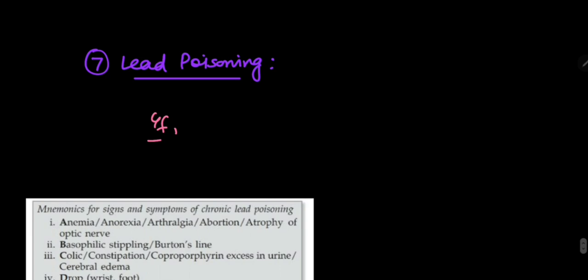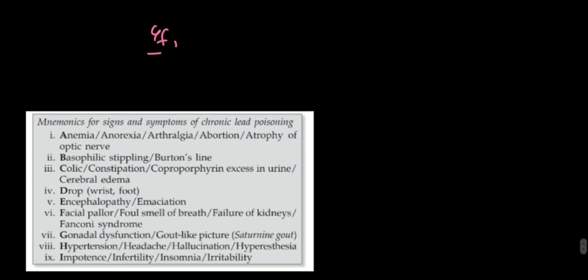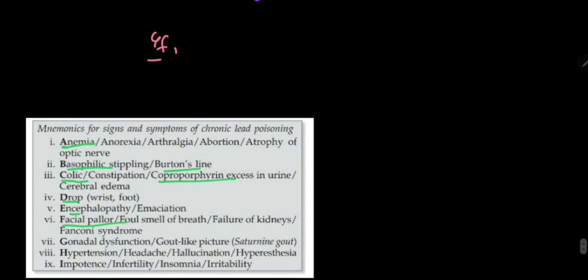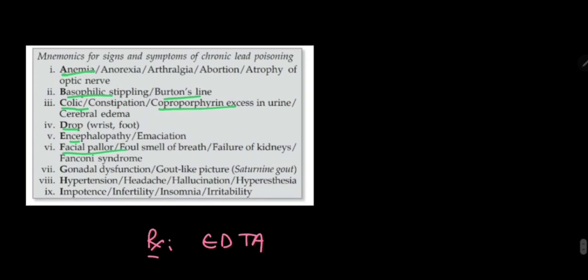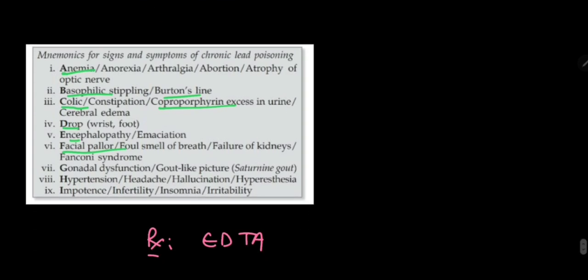Our next topic is lead poisoning. So the clinical features: first will be anemia and basophilic stippling, Burton's line, colicky pain, coproporphyrin in urine, and drops like wrist drop and foot drop, and facial pallor, encephalopathy. These symptoms will be there. These all symptoms are very important. You should be thorough with it. Treatment for lead poisoning is basically EDTA, that is also a chelating agent.